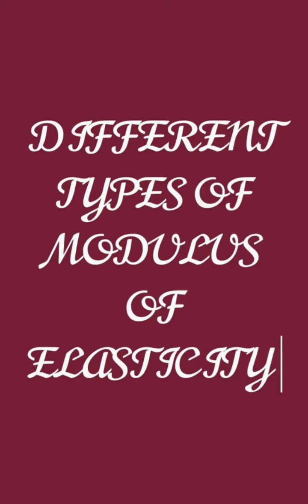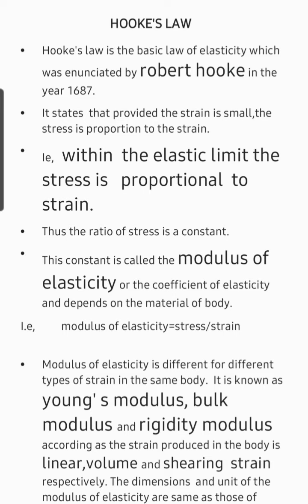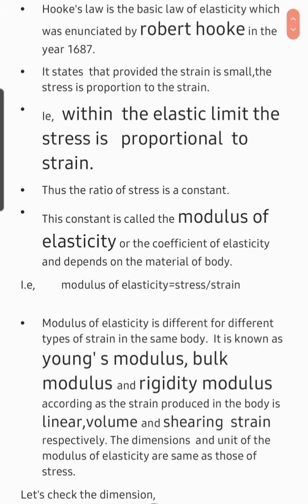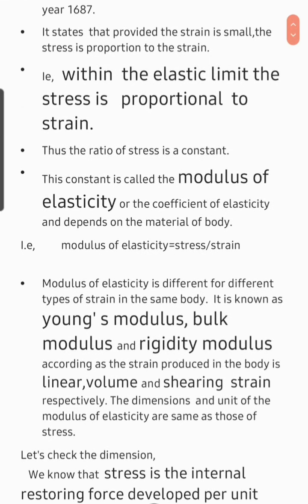Hi all, today we are discussing different types of modulus of elasticity. Before that, we can define what Hooke's law is. Hooke's law is the basic law of elasticity, which was enunciated by Robert Hooke in the year 1687. It states that provided the strain is small, the stress is proportional to the strain. That is, within the elastic limit, the stress is proportional to strain.